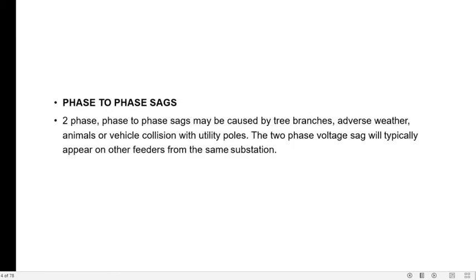Phase to phase sag. If two phases are involved, a phase to phase sag may be caused by tree branches falling on two adjacent phases, giving a short circuit condition, or by adverse weather, animals, or vehicle collision with the utility poles. The two-phase voltage sag will typically appear on the other feeders from the same substation.